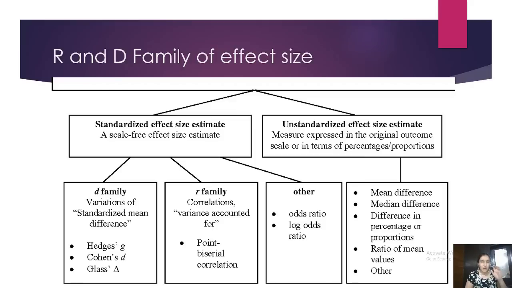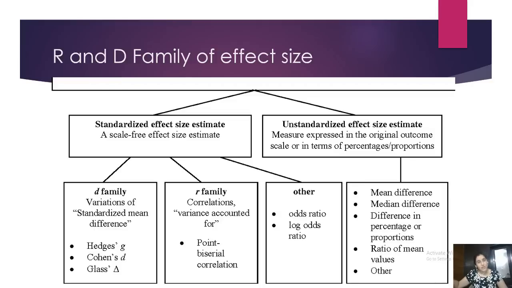There are some 100 types of effect sizes. Here we are normally covering one of each family, and why I am covering this is because it's not only in the medical line that you come across the D family and others. Even in social science research we will come across experimentation. For example, I will come across a research where I have shown an advertisement to a set of people and not shown it to another set. The people to whom I showed the advertisement become my experimental group.